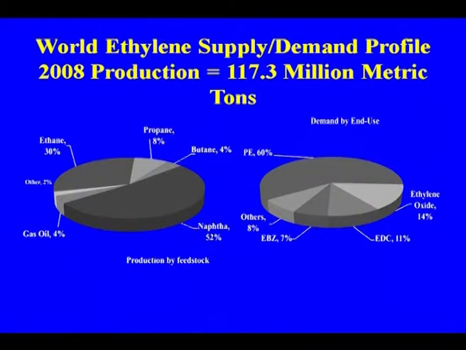This is the demand of the end use that you are having. One of the major uses is polyethylene. You see the major portion is going to polyethylene, then ethylene dichloride for making PVC. These are some of the major outlets for ethylene, and this is the reason for the importance of ethylene.